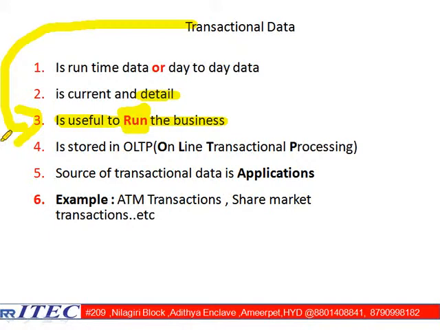Now, this transaction data is stored in one database. The database is known as OLTP. OLTP stands for Online Transaction Processing. Why did this name come for this one? Why is this database called OLTP, and how did this name come?